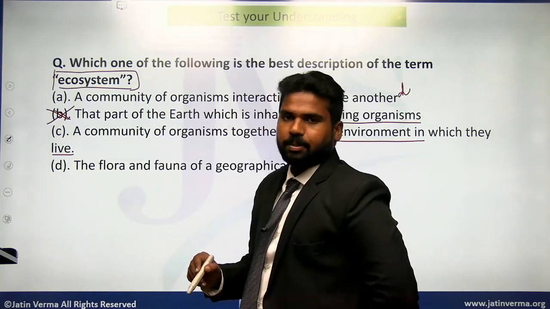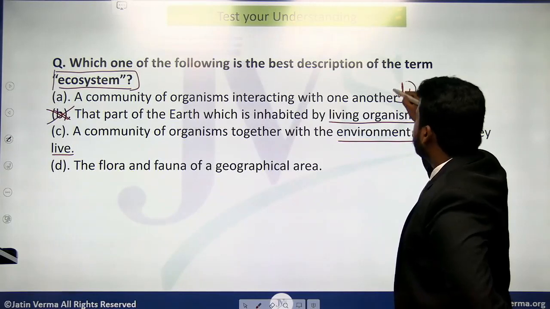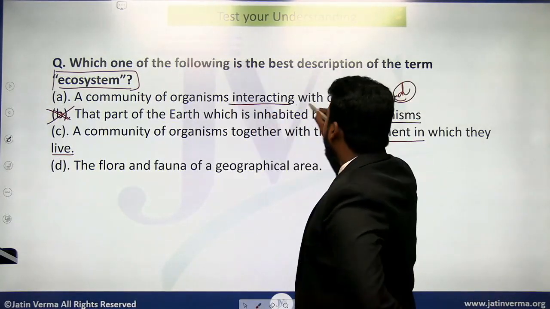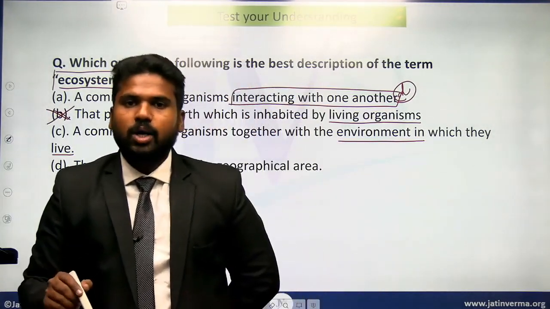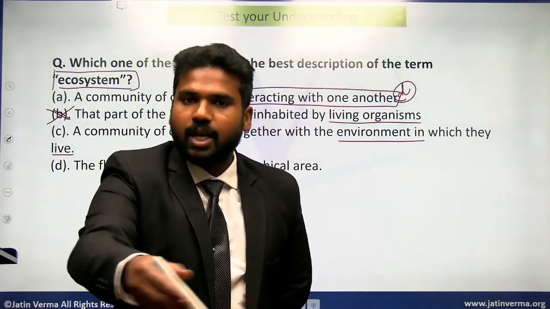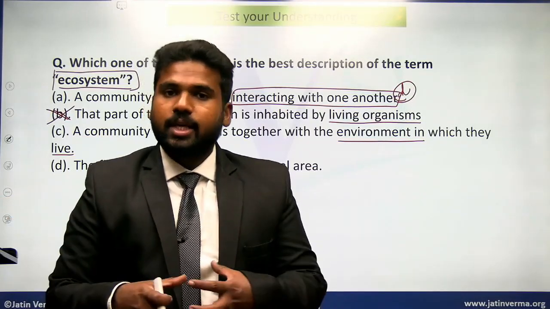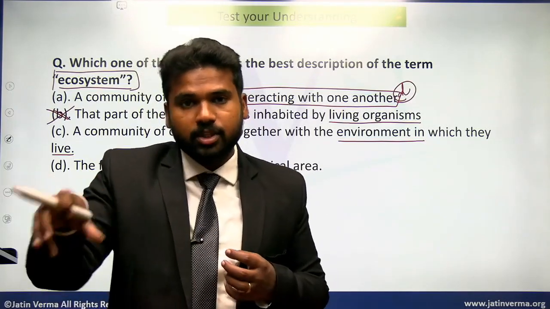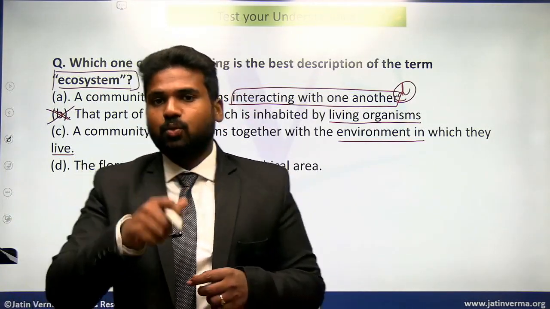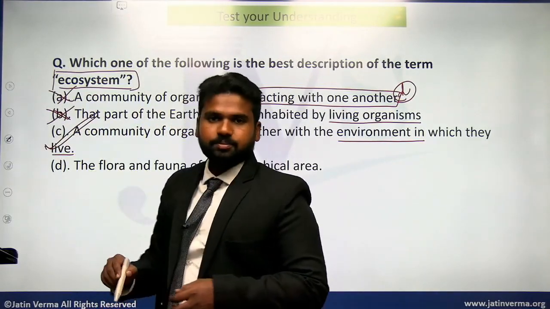Just look at this. In the first, which we said was doubtful, it is only talking about the interaction of the organisms with each other. What about the physical environment which is present? Ecosystem considers not only the interaction of the organism with others, but also the interaction of the organism with the physical environment. So that's why the first is wrong, and this one is correct.